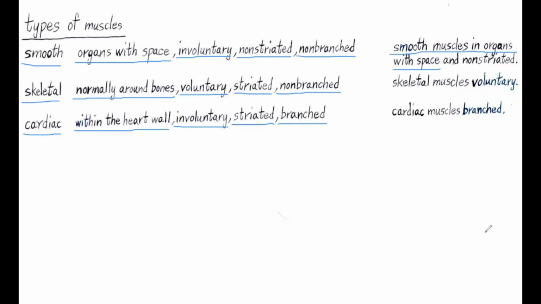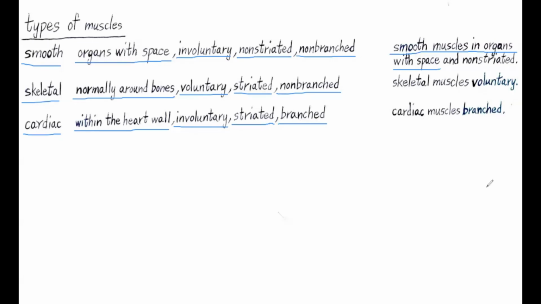So why don't we have a summary sentence to talk about the location of the skeletal muscles and the cardiac muscle? It's because we already talked about it. The majority of skeletal muscles are found near bones, just like what the word skeletal is telling you, because skeletal means bones. And also, the word cardiac itself means heart. So the name itself tells you that cardiac muscle is found in the heart.